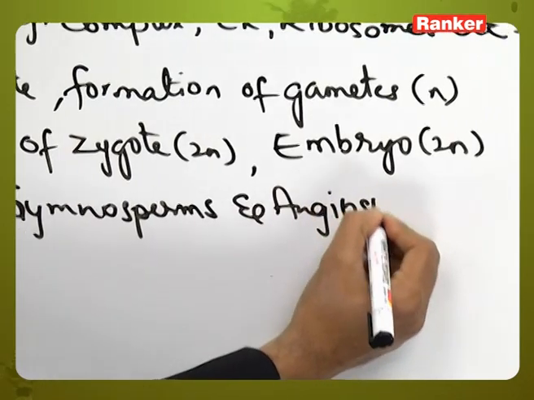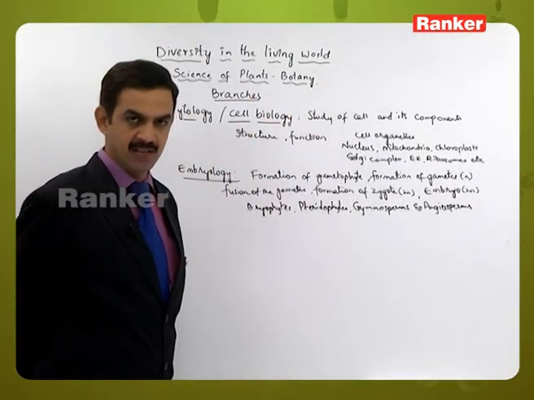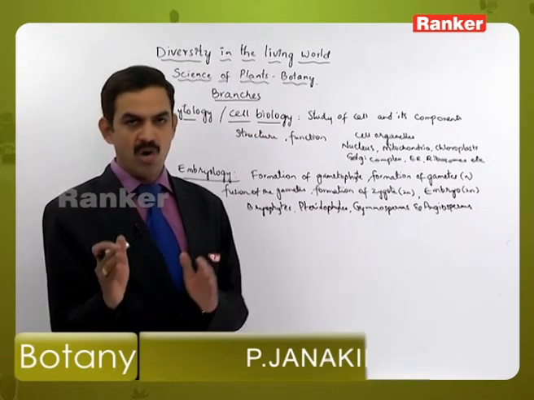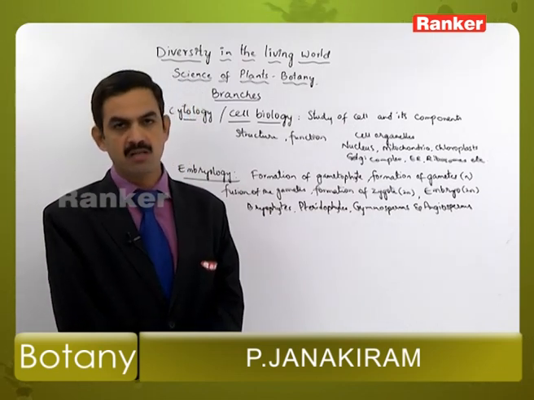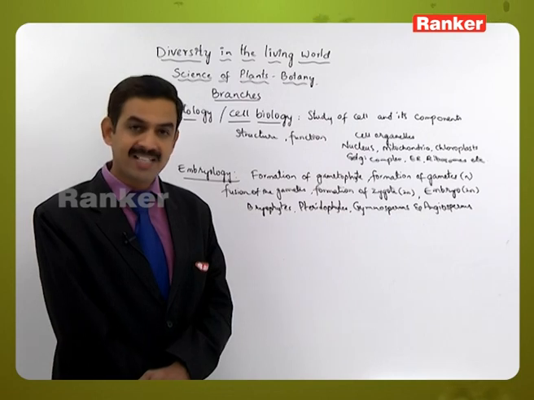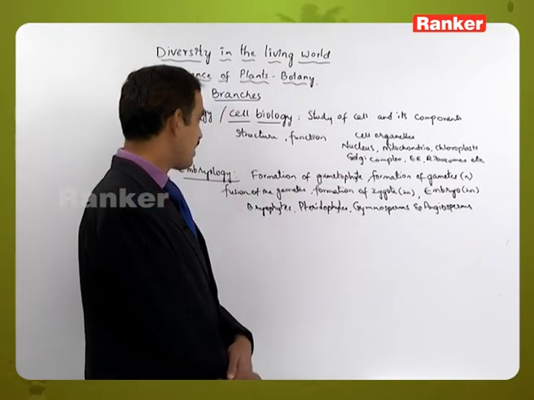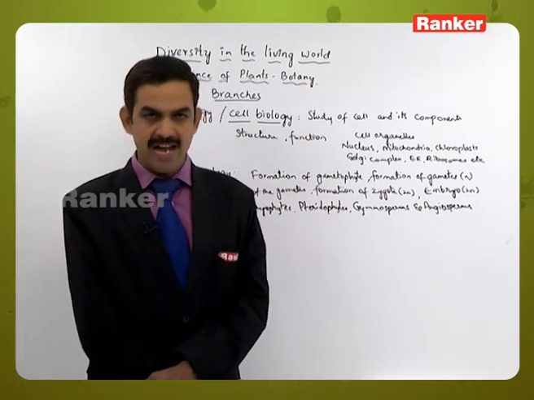These are the groups of plants which produce embryos in their life cycle, and from that embryo, we know that the plant body will be formed. So all these steps, starting from the formation of the gametophyte till the formation of the embryo and its growth and development, will also be considered part of embryology. So the study of all these aspects is called embryology.